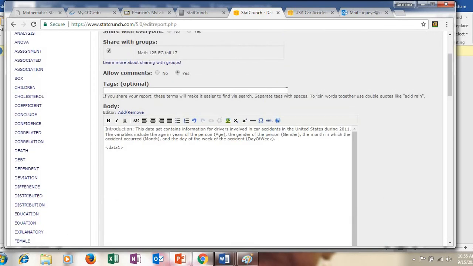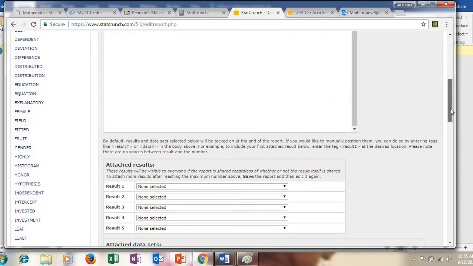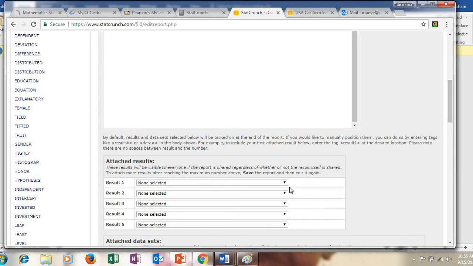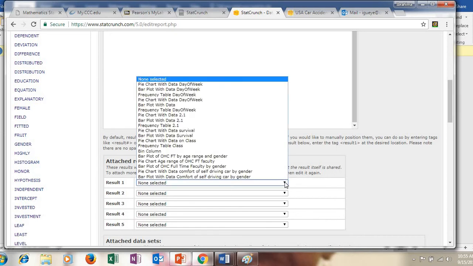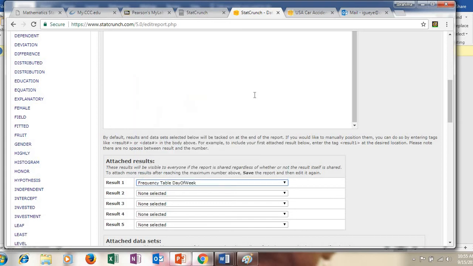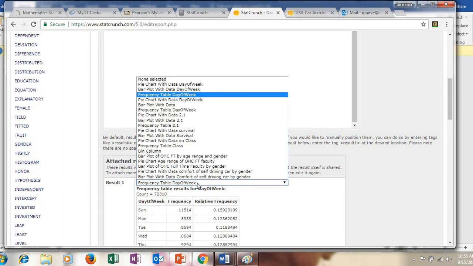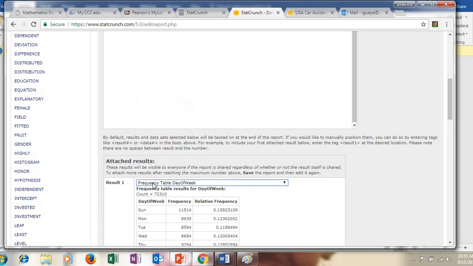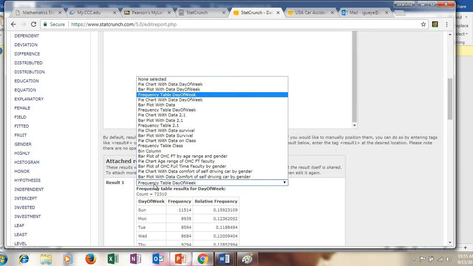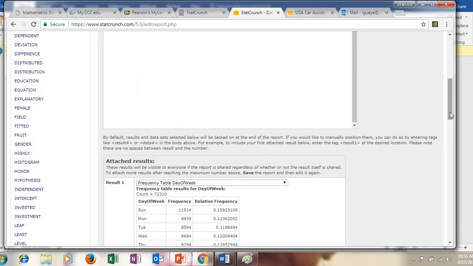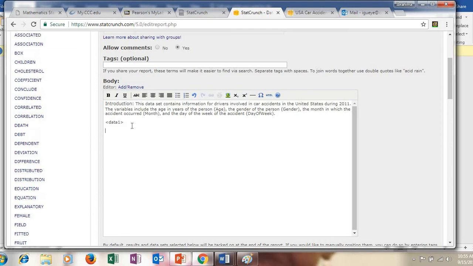So we scroll back to our body. Then you want to click. Remember, we first created the frequency, right? So in the result 1, you want to look at frequency table day of weeks. Frequency table day of weeks. So here you can even, let's see if I can copy this. No, I cannot copy this. So here you want to scroll up and type the following.